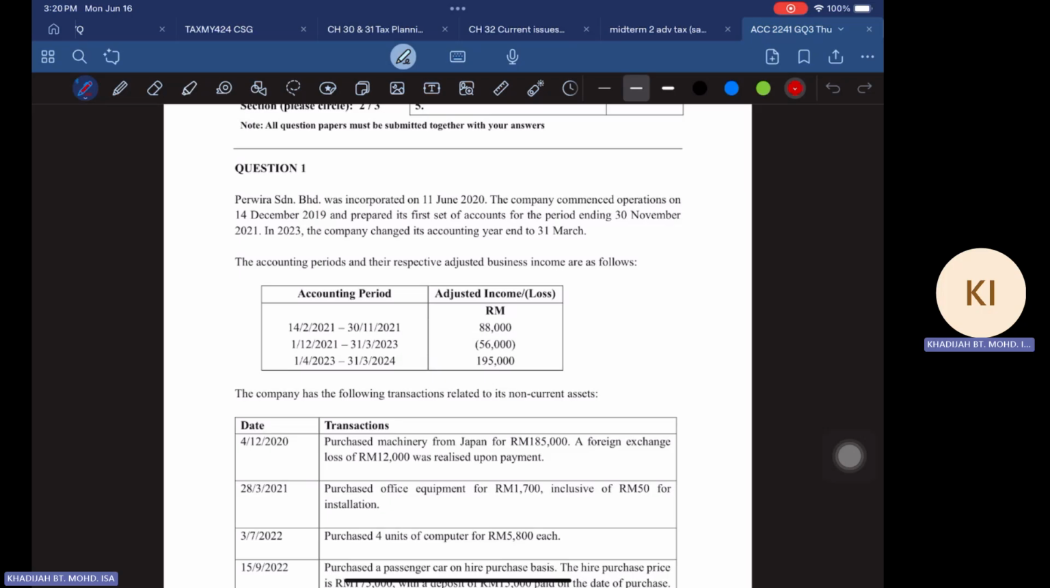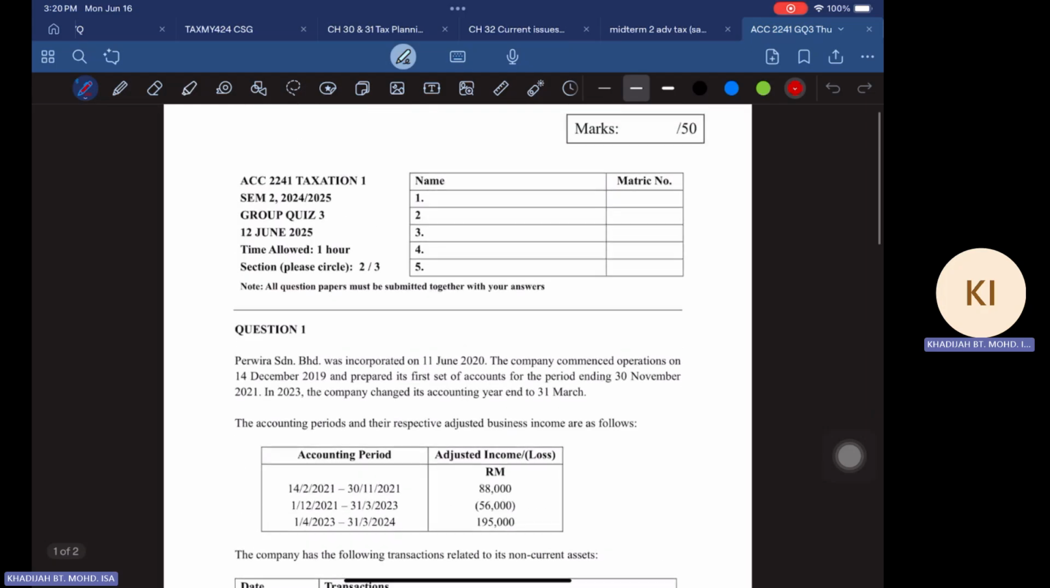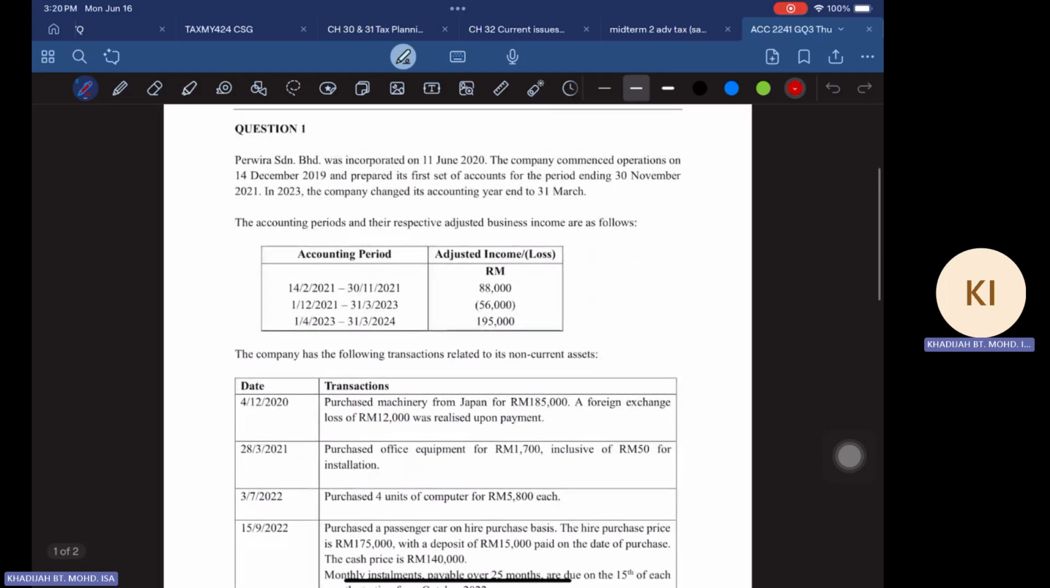Today, I want to share on the question from Perwira Senior Berhad. This is a group quiz which we have just recently conducted. So it's a group quiz. I will just go through the question first. We'll see how it is.